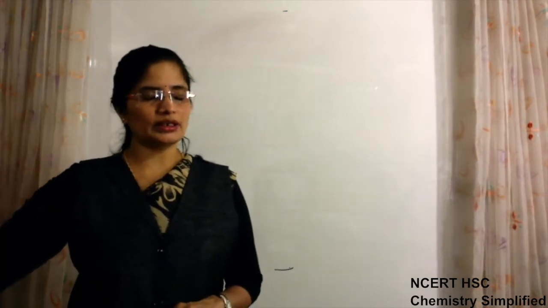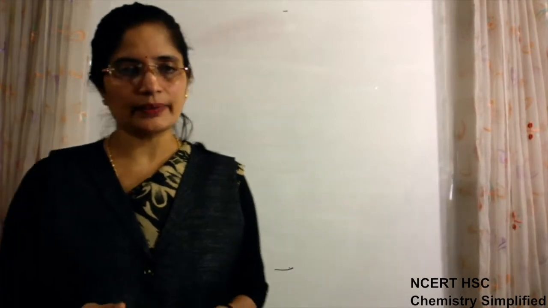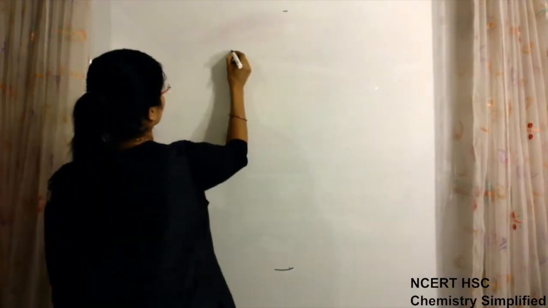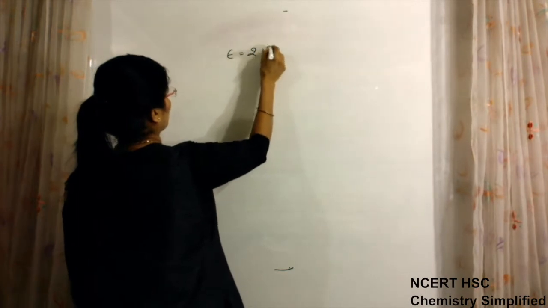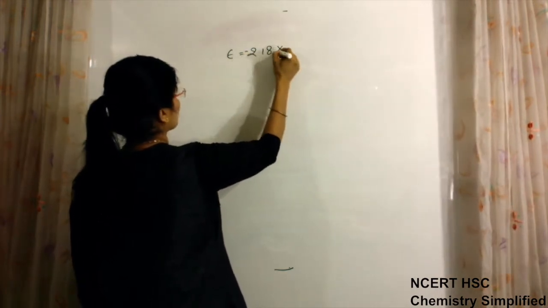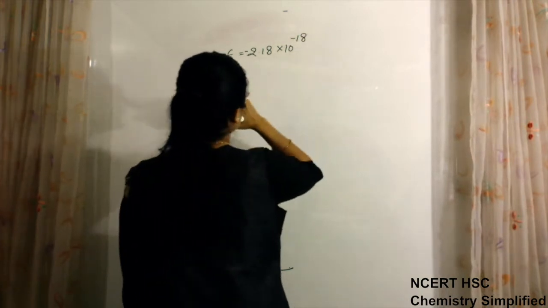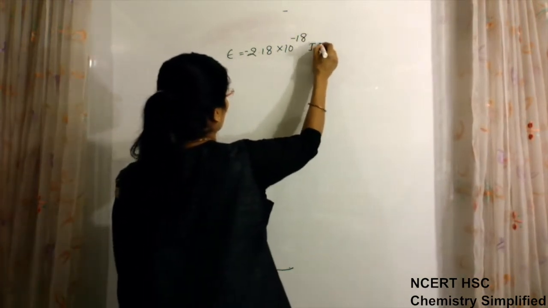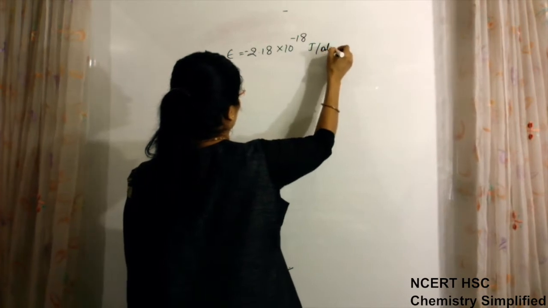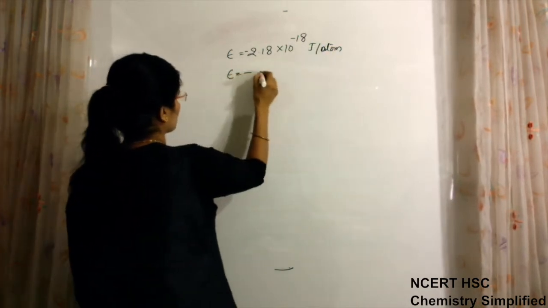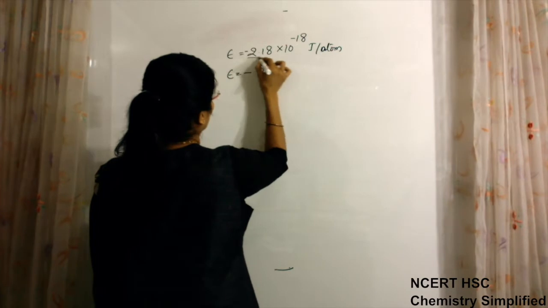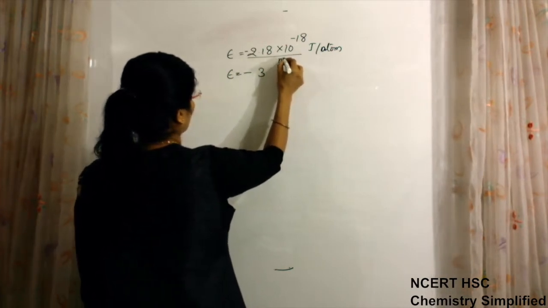As the orbit number increases, the distance from the nucleus also increases, hence the radius is also going to increase. Then we had written about energy: minus 2.18 into 10 to the power minus 18 joules per atom, upon n square.